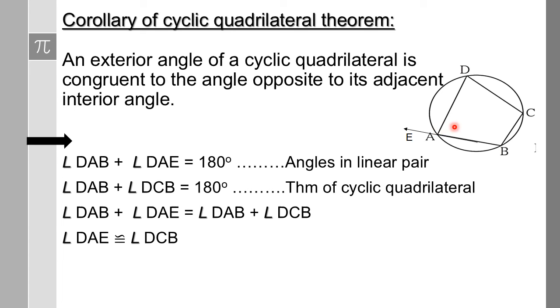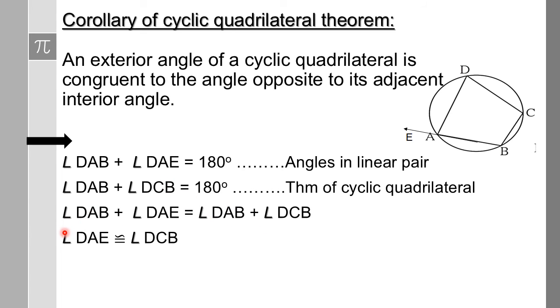Okay. Now angle DAB plus angle DCB, opposite angles of a cyclic quadrilateral. So by theorem of cyclic quadrilateral, these two are also supplementary. So their addition will also give 180 degrees. If both are giving 180 degrees, then the left sides of the equations match each other. So angle DAB plus angle DAE is equal to angle DAB plus angle DCB.